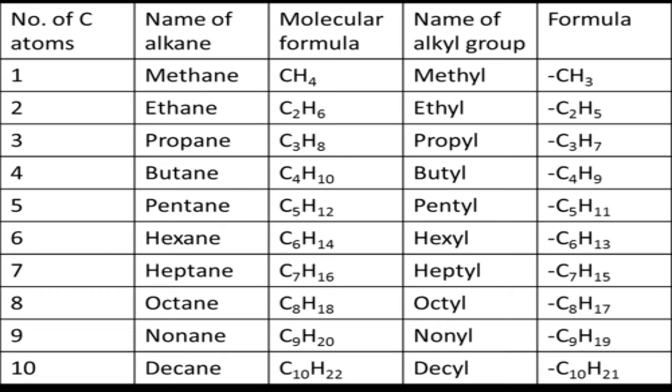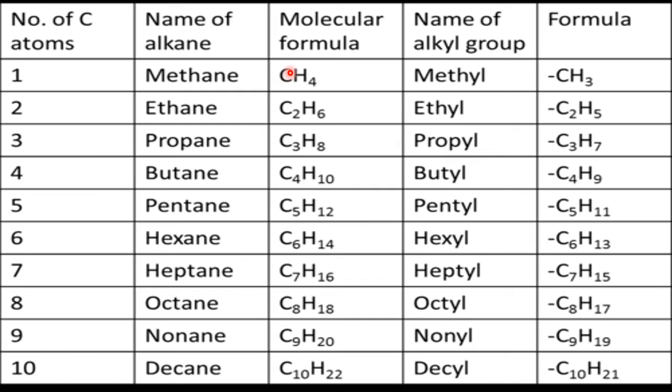So alkane minus one H becomes alkyl, because we use many alkyls in naming organic compounds. So let us first learn what is meant by alkyl groups.